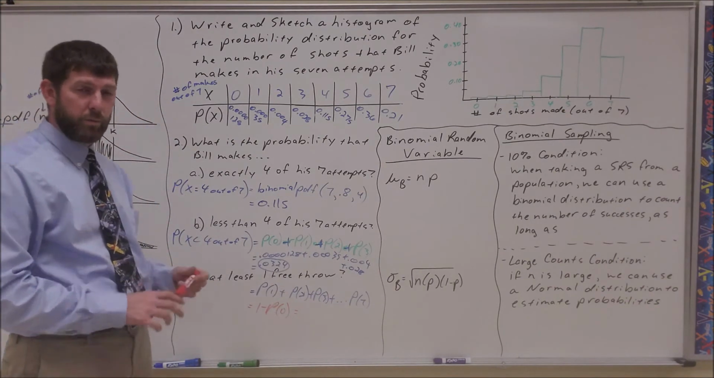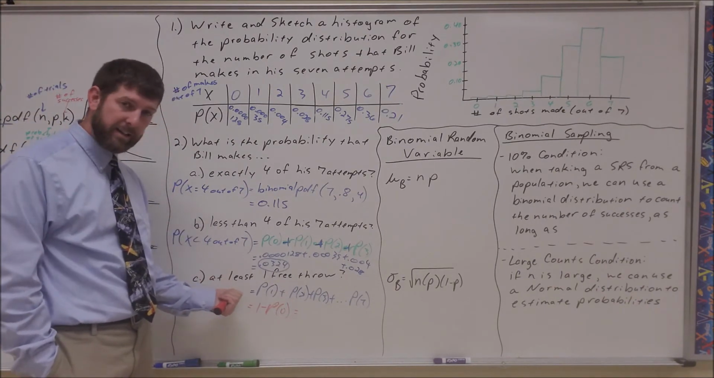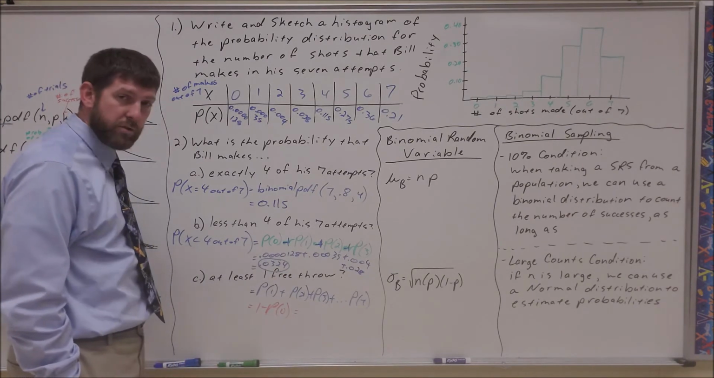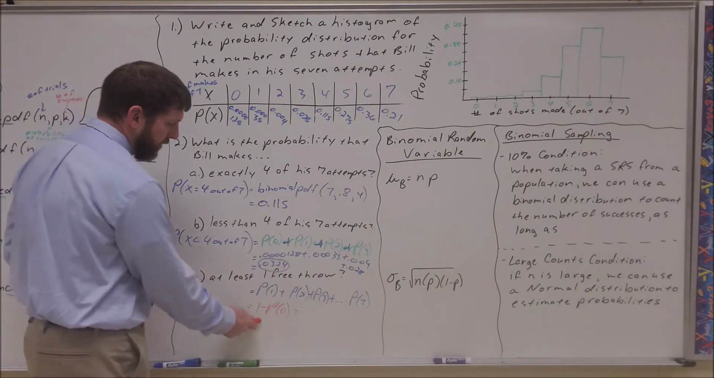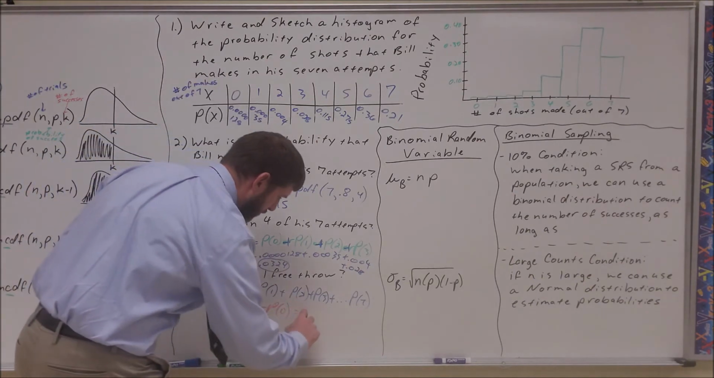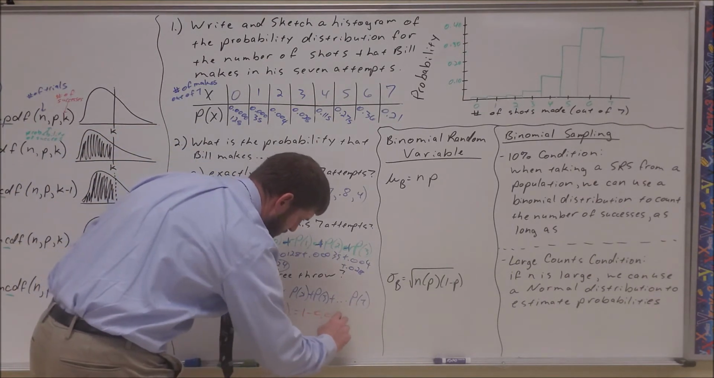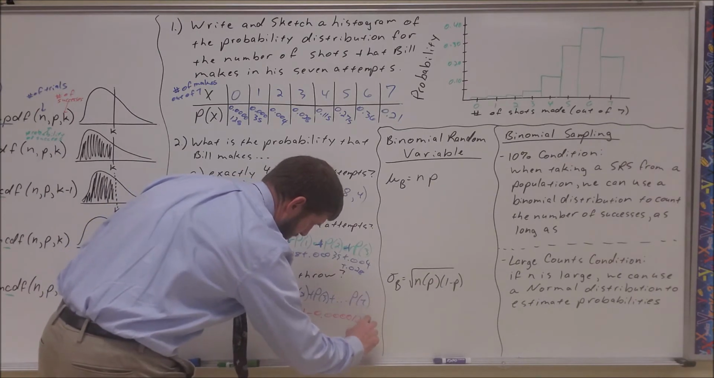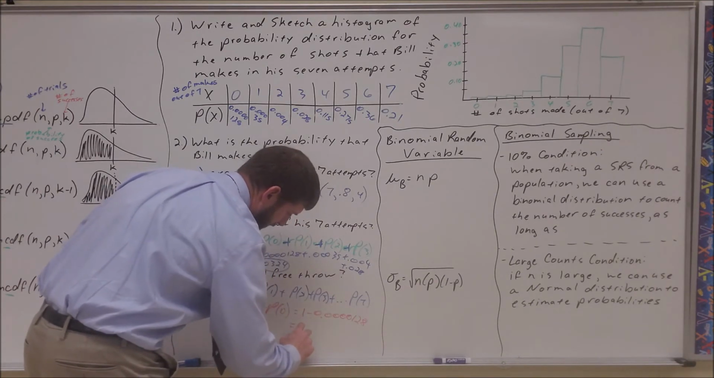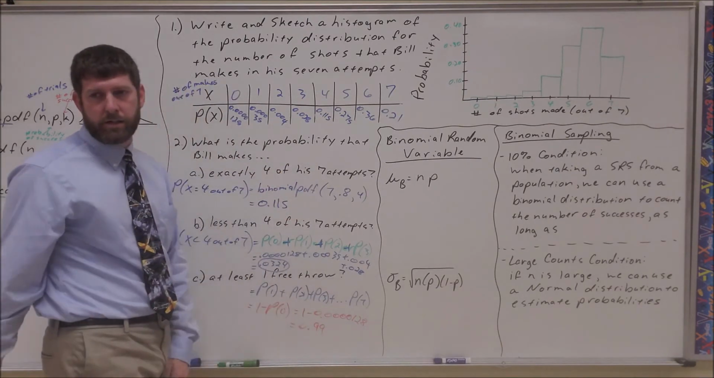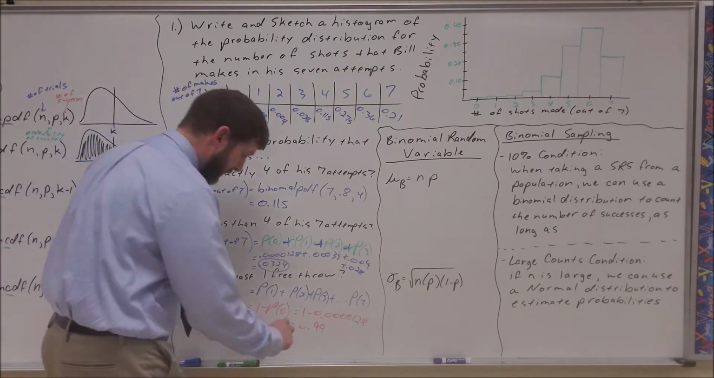And that's actually what we would be doing in an at least, or greater than or equal to, situation using the calculator. So 1 minus the probability of 0. Well, we know by our table the probability of 0 is 0.0000128. So when we subtract that out, we're going to get 0.9999872.